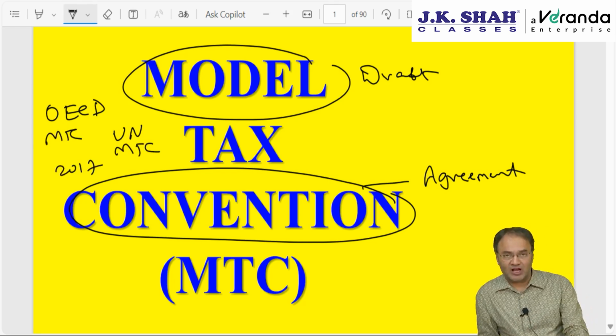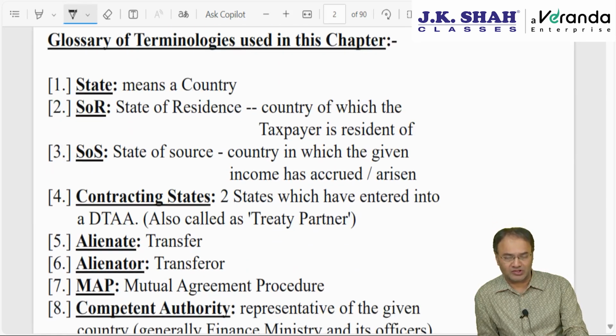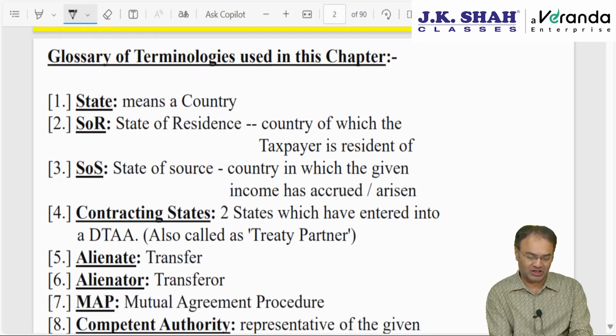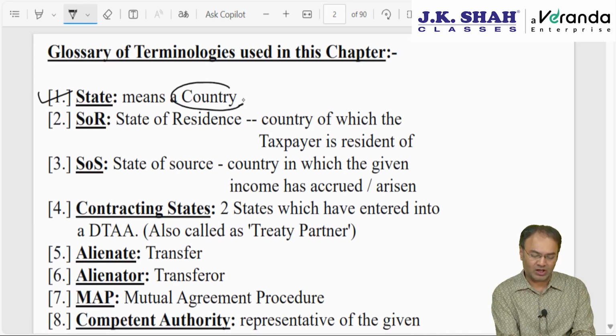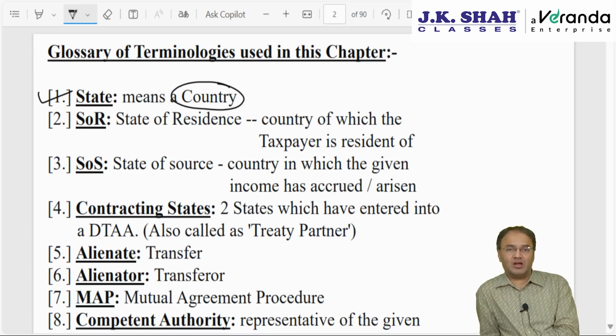Now before we start with this chapter, there are certain terminologies which are used here which we need to understand. The very first terminology is state. State here would mean country. Country is called state at international level. In our country, state would mean 28 states, Maharashtra, Gujarat, Punjab, etc. But here the state would mean a country.